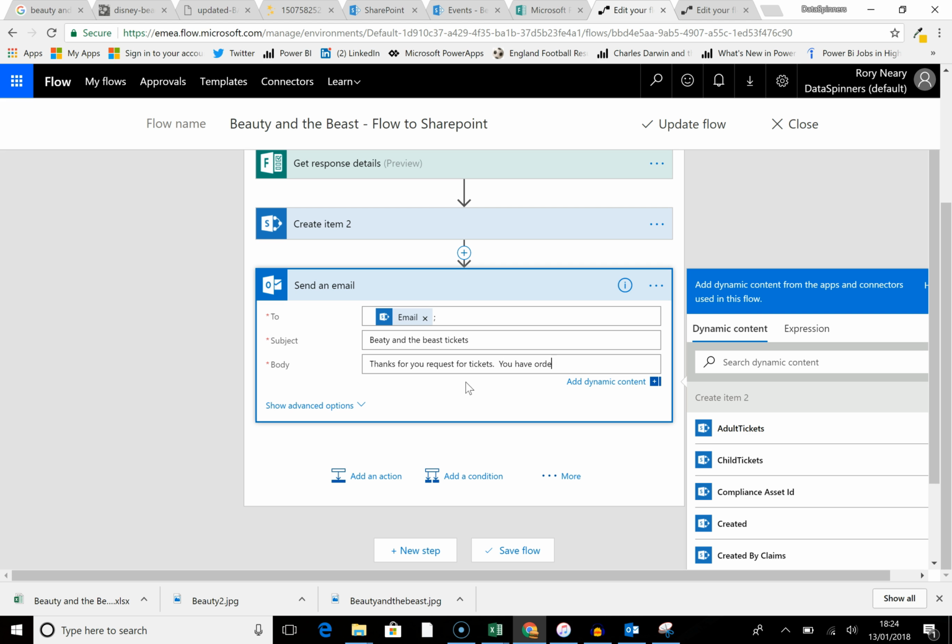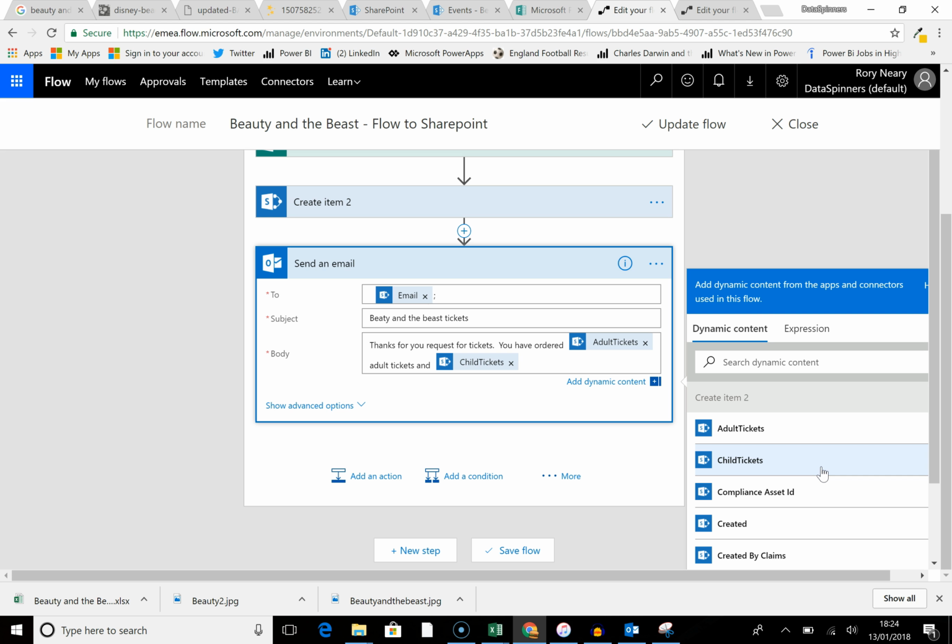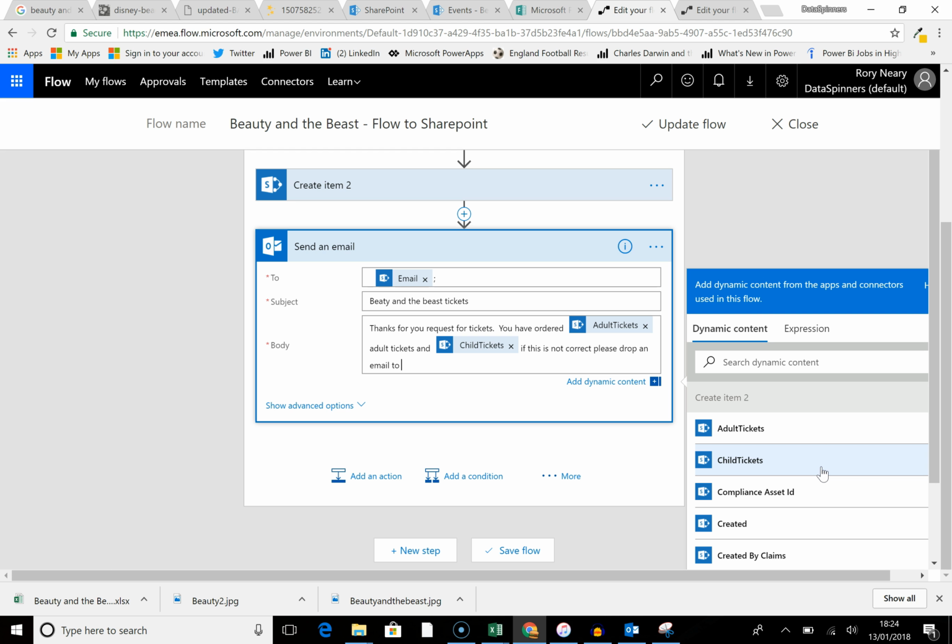You have ordered adult tickets, and if this is not correct, please drop an email to rory.neary@outlook.com. You're all going to know my email pretty soon.